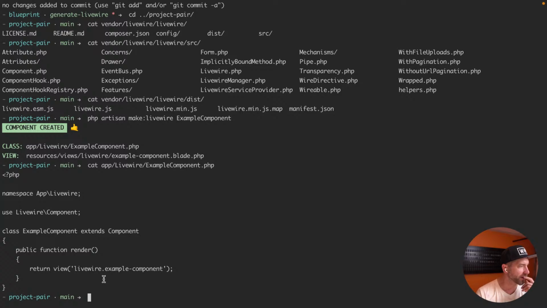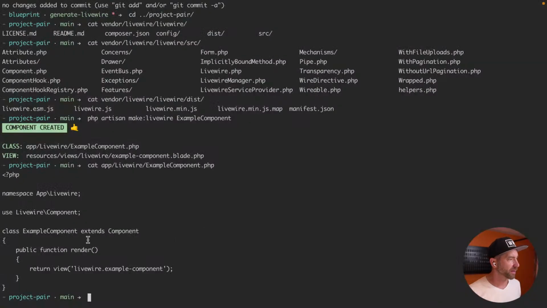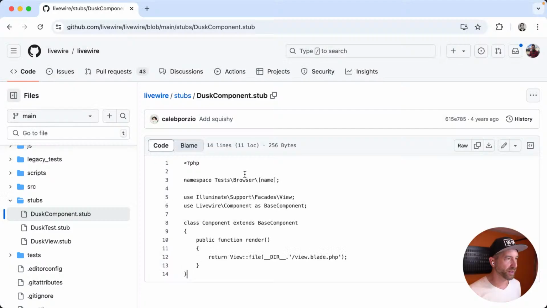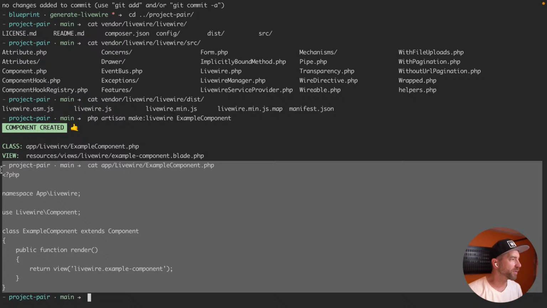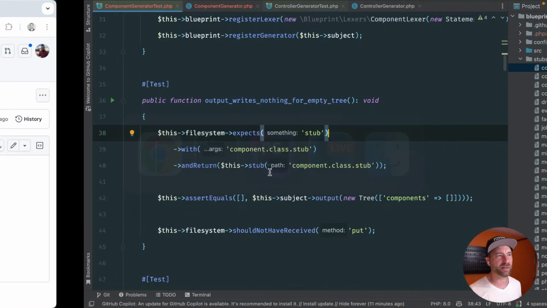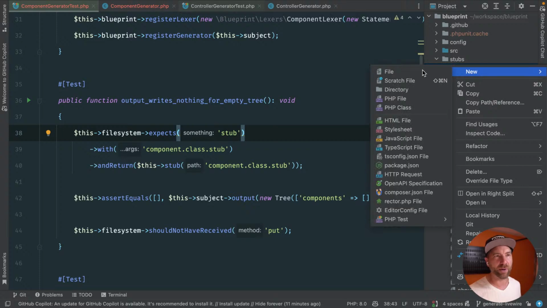It's streamlined though, so that's not the right stub. That's very confusing. What is this Dusk component? Everything else is right. That must just be a really, really old stub. Yeah, 4 years ago. Clean up the repo, Caleb. Come on. All right. Anyway, let's just take this. I don't know what the heck they're doing. Let's take this. I don't know where that stub is. We're going down the wrong rabbit hole here.